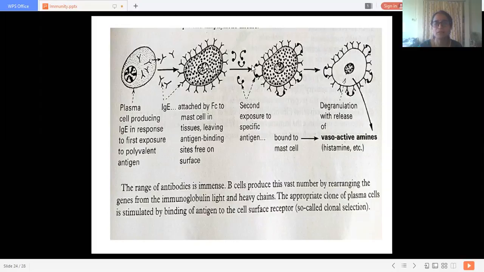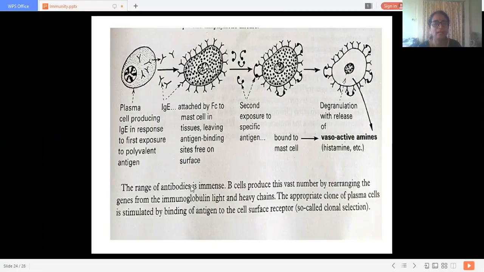Then, mast cell here, and at the time of second exposure, they get attached with this particular antigen binding sites which are present on the antibody, and here the complex reaction forms and there is degranulation. Okay, so degranulation occurs. Vasoactive amines are nothing but the inflammatory granules present in the mast cell. Mast cells are bone marrow derived cells. All of you know, remembering, no?